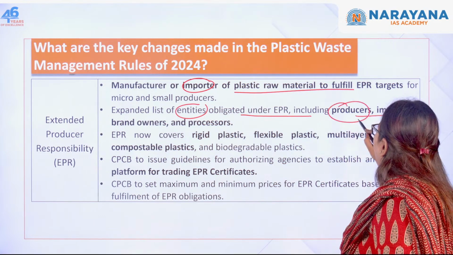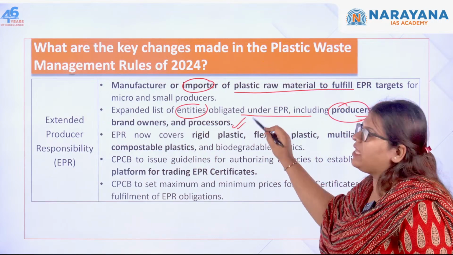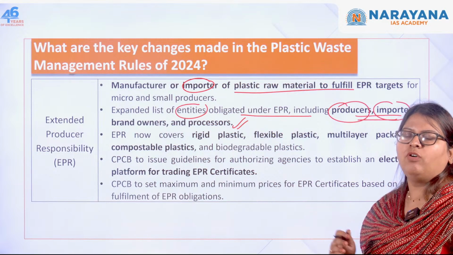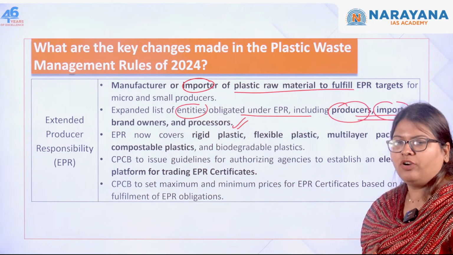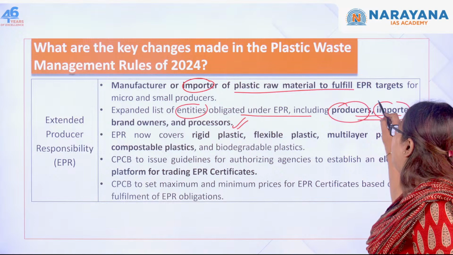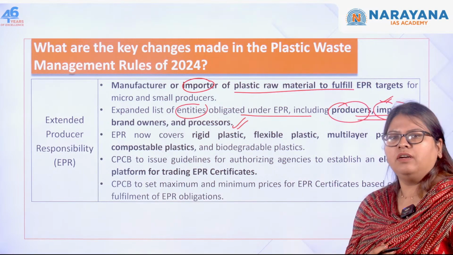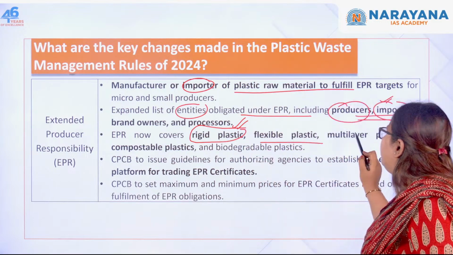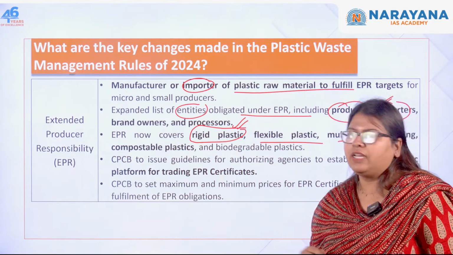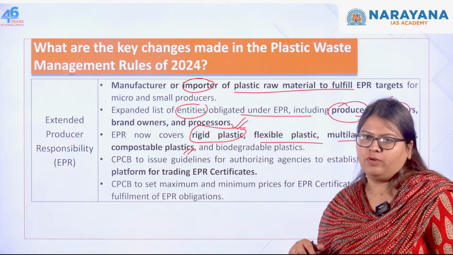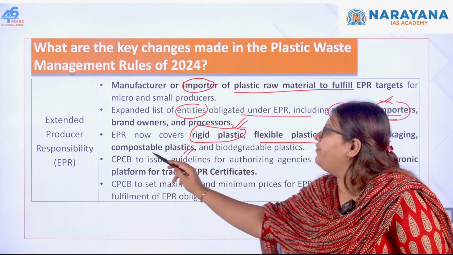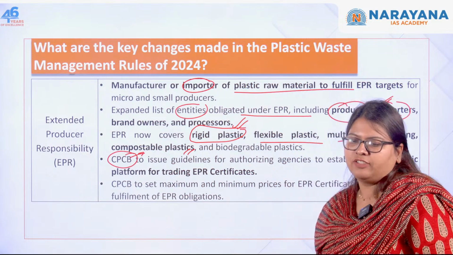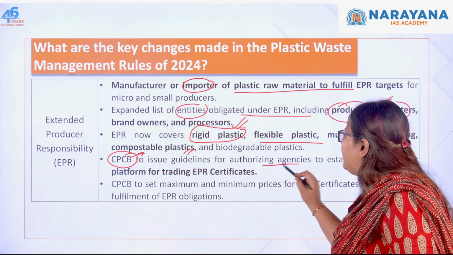Next one, it covers rigid plastic, flexible plastic, multi-layer plastic, as well as compostable and biodegradable plastic. And also the CPCB, the Central Pollution Control Board, has to issue the guidelines for authorizing agencies to establish an electronic platform to trade EPR certificates. This also works like credits. If company A has produced more plastic pollution, in order to offset that, it has to buy an EPR certificate, right? And you can sell to somebody else.